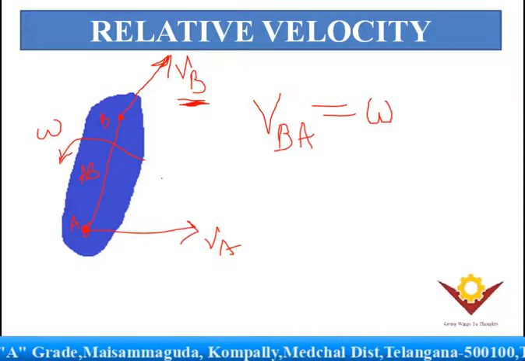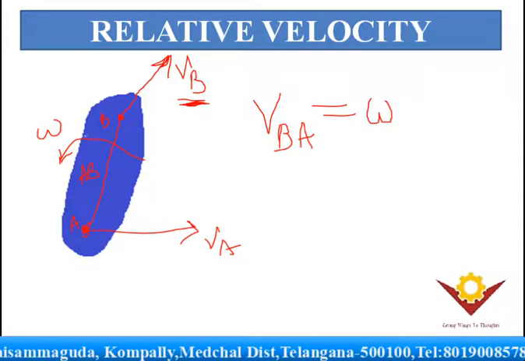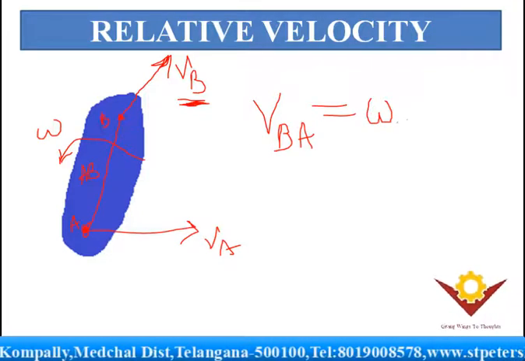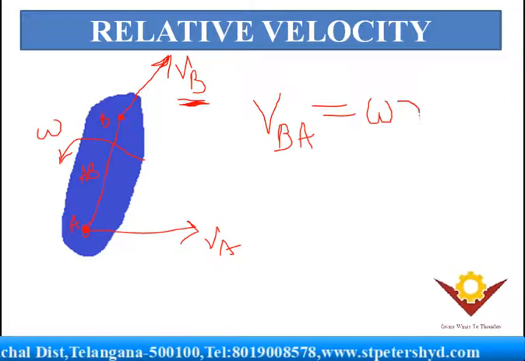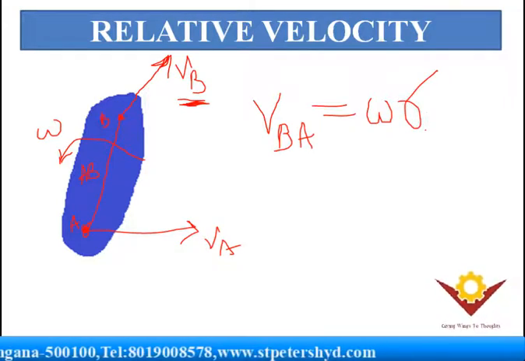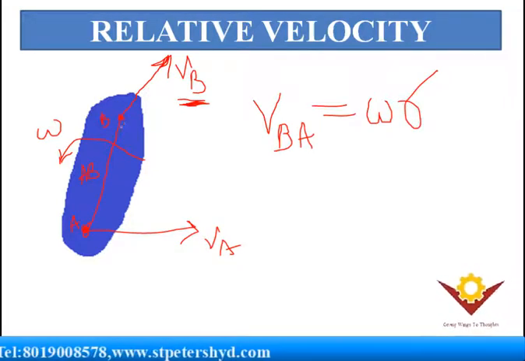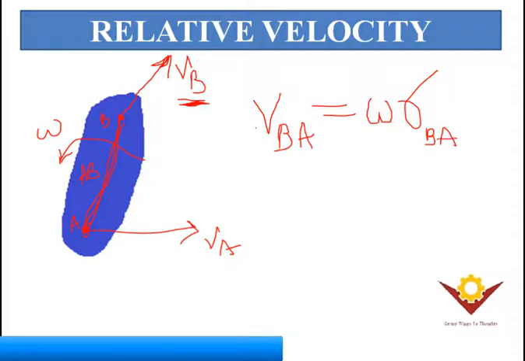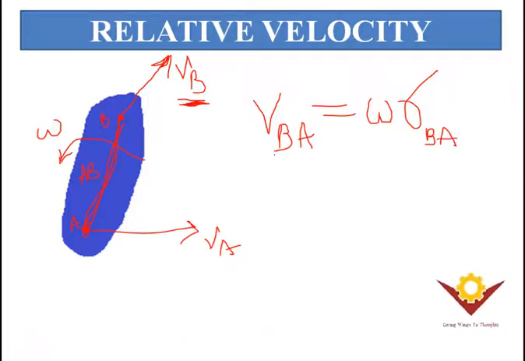We know the angular velocity of this particular rigid body, and that is omega into the radius, or the distance B to A. So the velocity of B with respect to A equals omega, which is the angular velocity of this rigid body, into the distance between A and B.